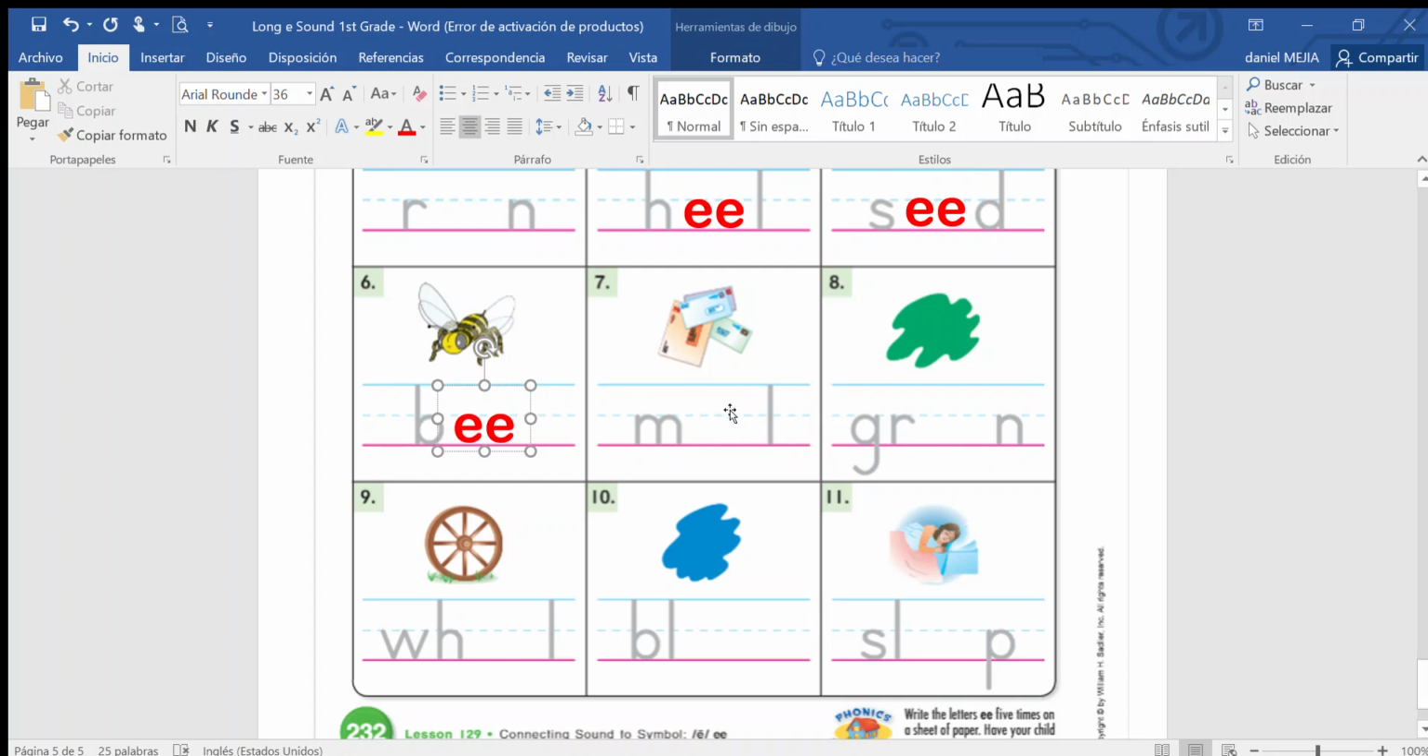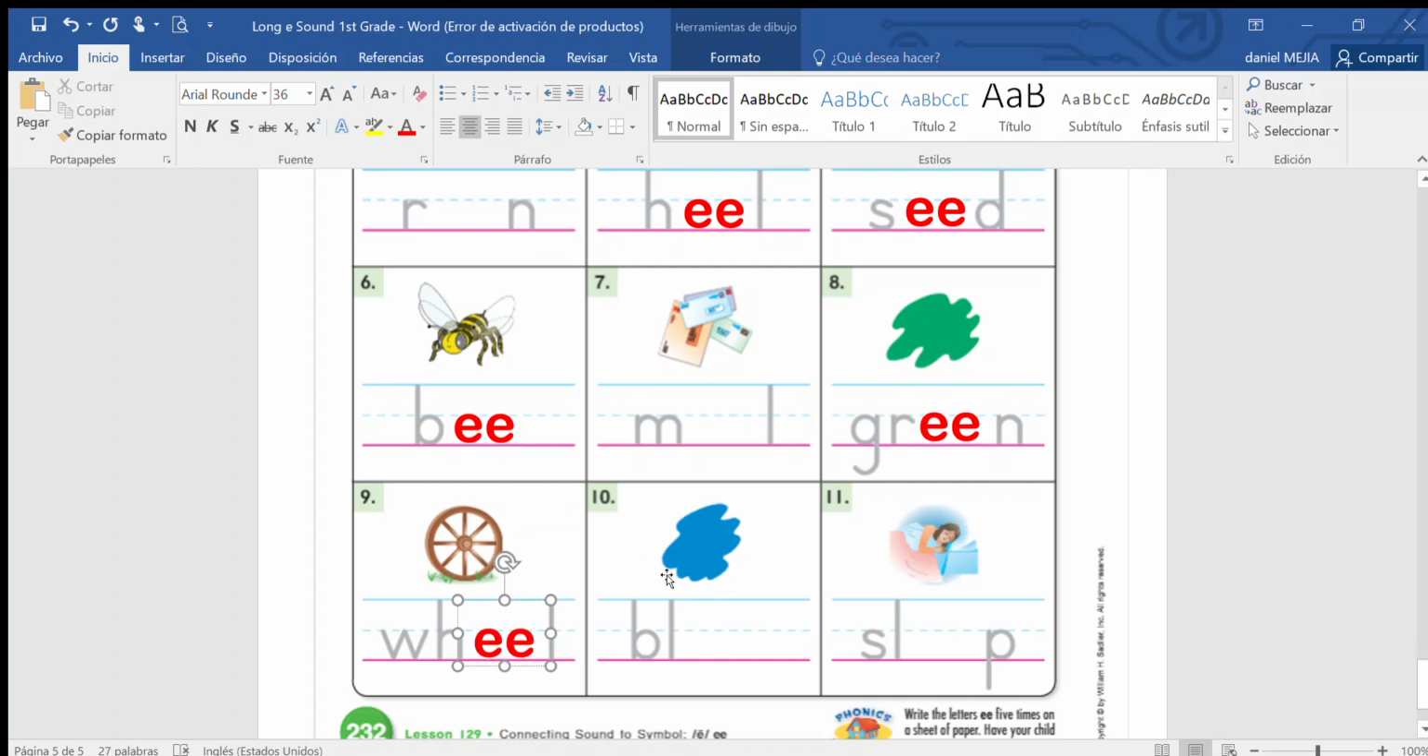Continuing with number 7. What is this? It is the male. Male. Does it have the long E sound? No, right? Good. Continuing with number 8. Green. Green. Does it have the long E sound? Yes. Okay. So you write double E. Number 9. Wheel. Wheel. Does it make the long E sound? Yes. So you write double E.